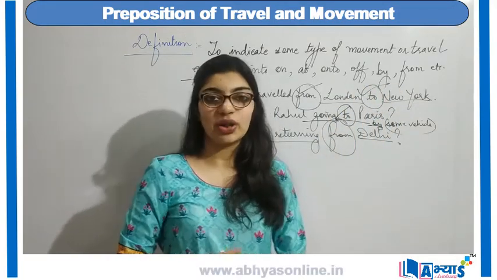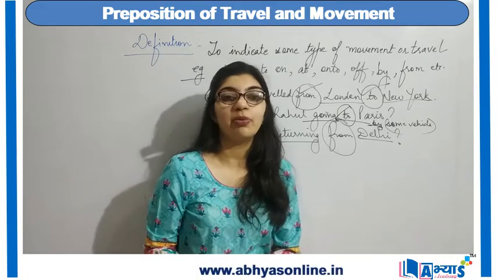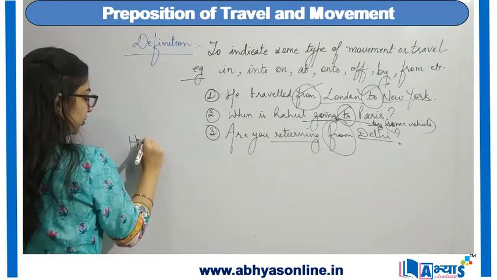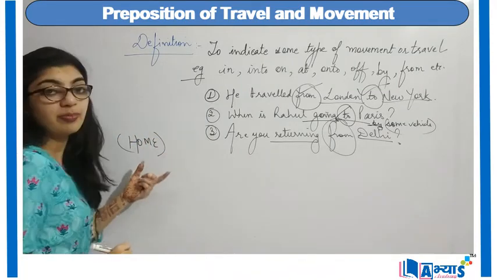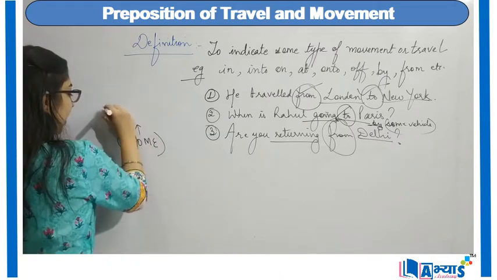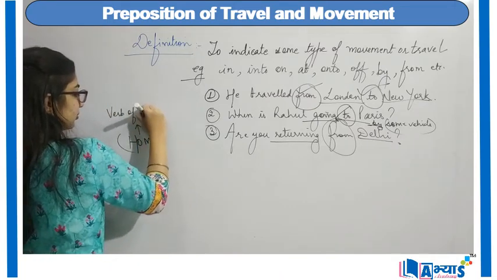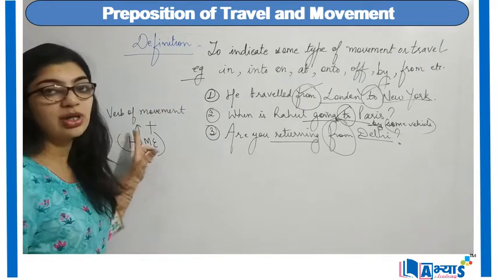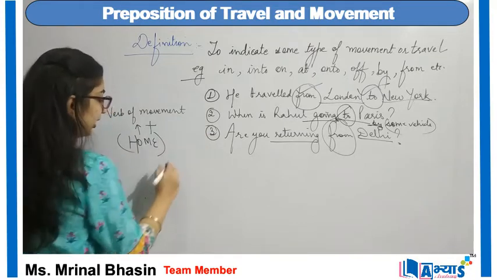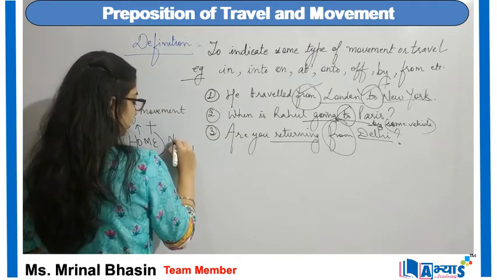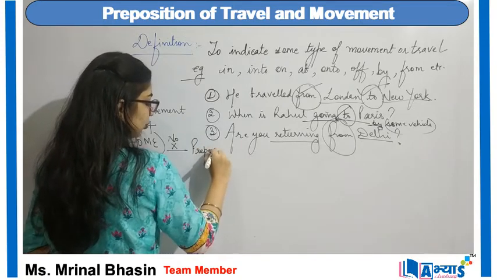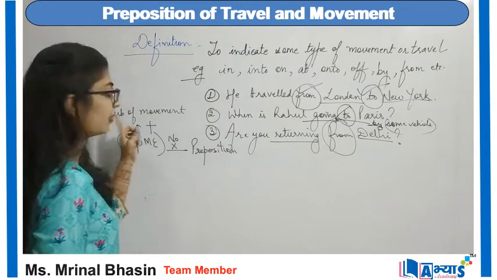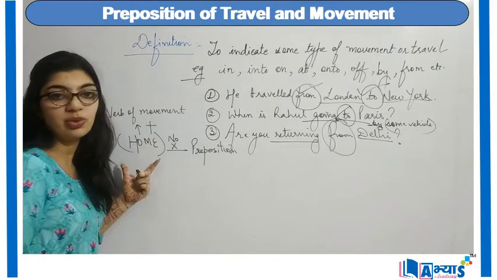Now another important concept of preposition is that whenever we are using the word home, so before the verb, if there is any verb of movement, so when there is any verb of movement plus home, then no preposition is used. We do not need to use any preposition if there is a verb of movement followed by the word home.